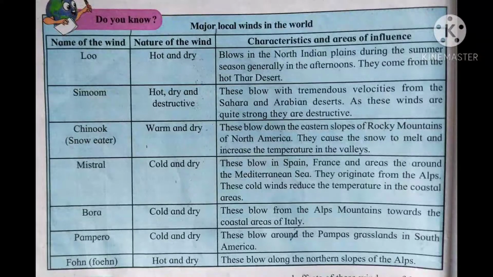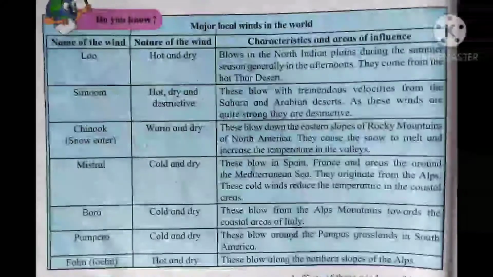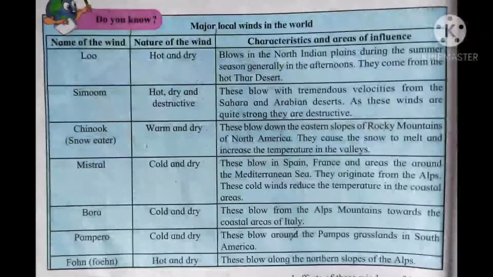Second one is Simoon. The nature of it is hot, dry and destructive. These blow with tremendous velocities from the Sahara and the Arabian deserts, as these winds are quite strong and they are destructive. The third one is Chinook.